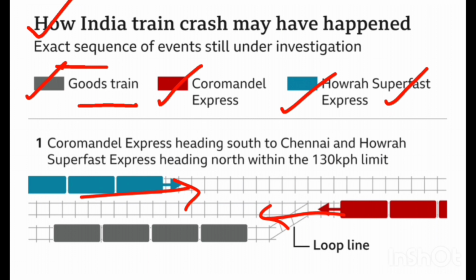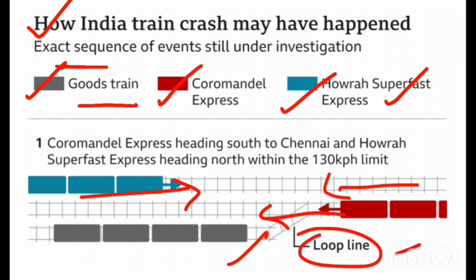Okay, and here is the loop line as well. First you have to understand the meaning of loop line. A loop line is like a service lane that allows another train to overtake. Here, Coromandel Express, departing from Shalimar to Chennai, left on time and would reach on time, because Bahanaga Bazar was not one of its stops, where a goods train stood. This goods train stood on the loop line so that Coromandel could pass easily.